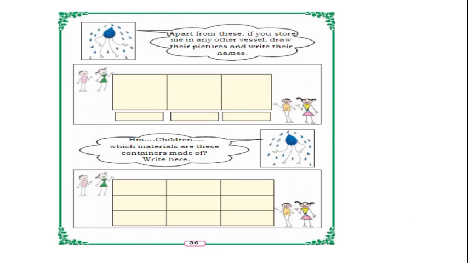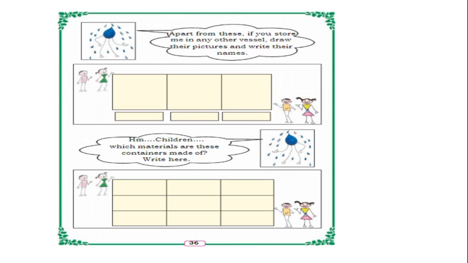Okay, so in the next page, apart from these, if you store me in any other vessel, draw their pictures and write their names. What the drop of water is telling, children. So just now we have seen some different types of water storage vessels, isn't it? Iron vessel and copper, steel and all. So apart from these, if you have any other vessels, means water containers in your home, you can draw them in the box.